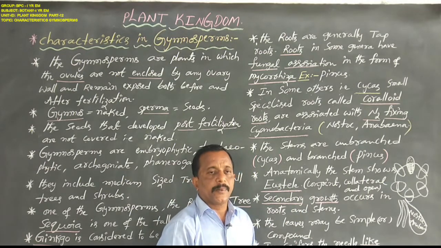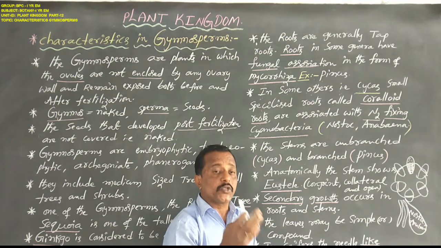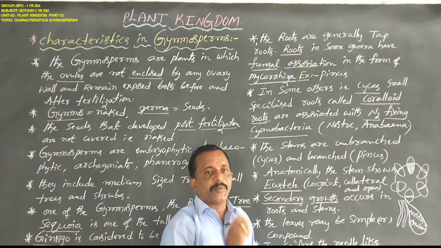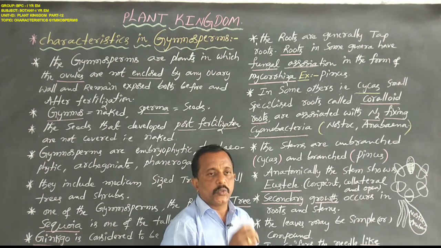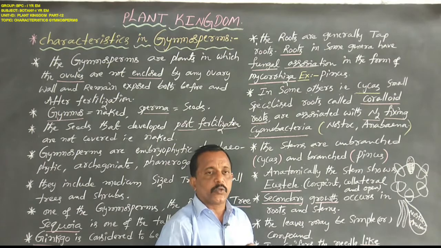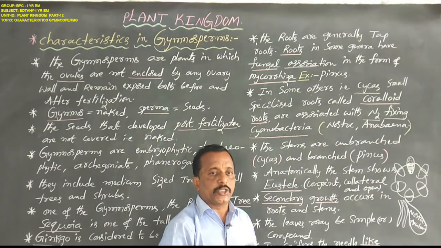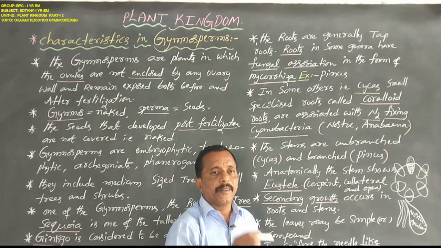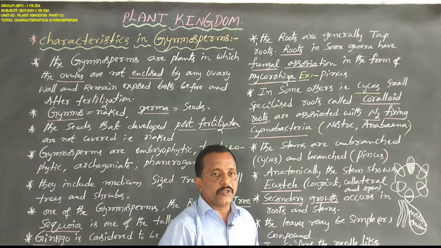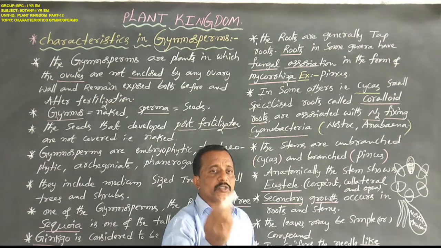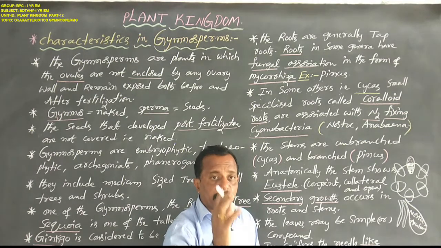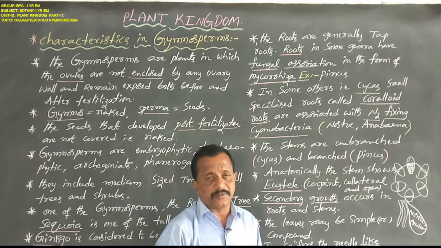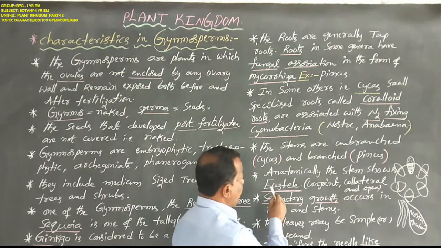Internally the stem shows three parts. First is epidermis, second is cortex, third is stele. The stele may be protostele, siphonostele, solenostele, or dictyostele. In general, we discussed these in pteridophytes, but here in all gymnosperms and some of the angiosperms, the stem anatomically shows eustele, meaning several vascular bundles are arranged in a ring-like structure.